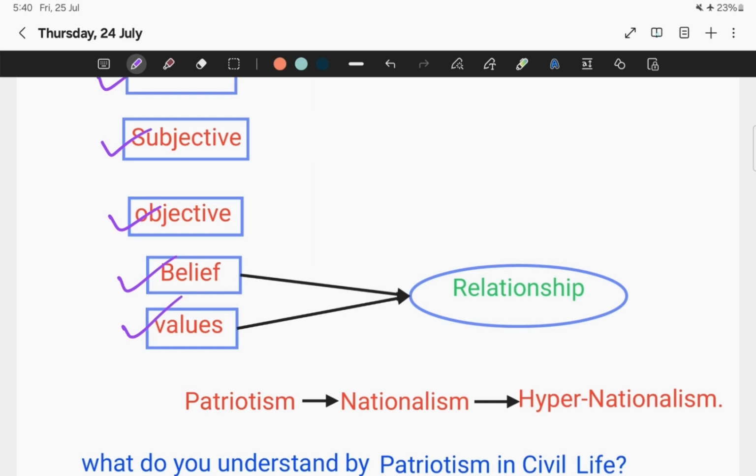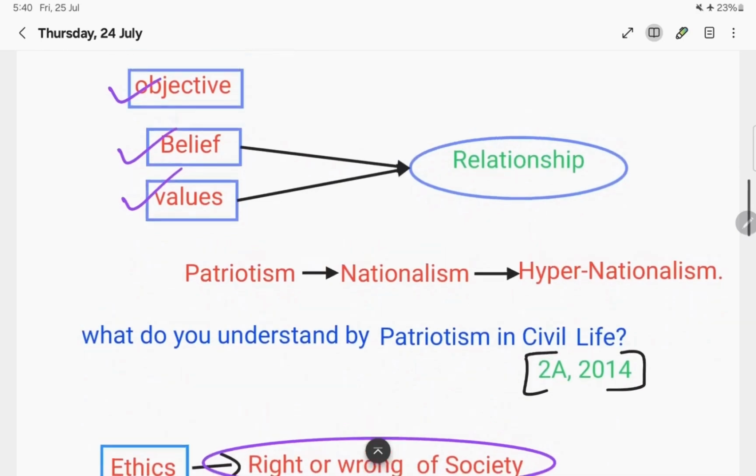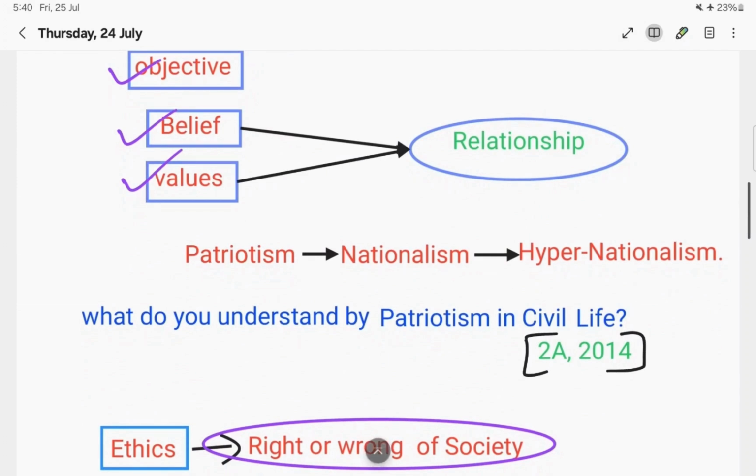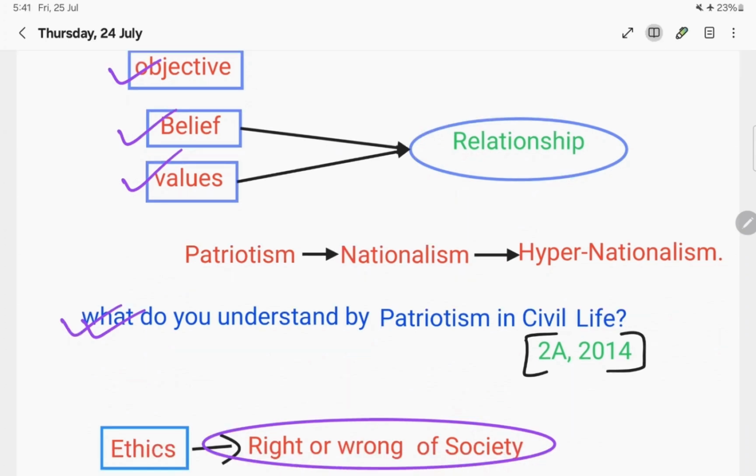As I mentioned, I went through the PYQs as well. While going through the PYQs, I observed that a question related to patriotism came once. What was the question? What do you understand by patriotism in civil life? That question was asked in 2014. I did not write an answer to any of these questions, but I just tried to relate it to the topics which I had covered for the day.